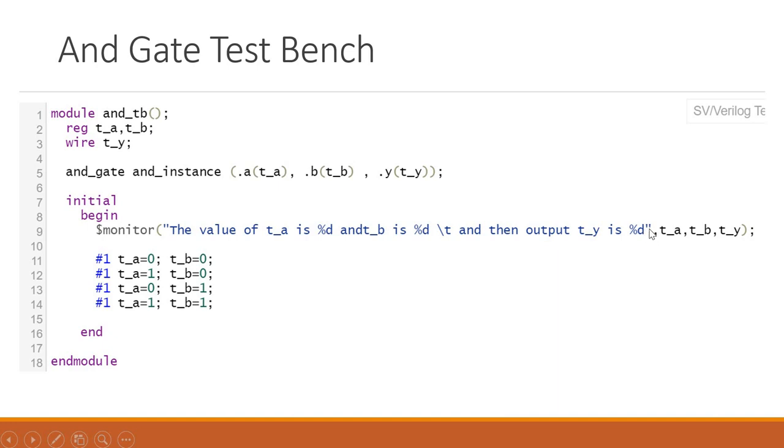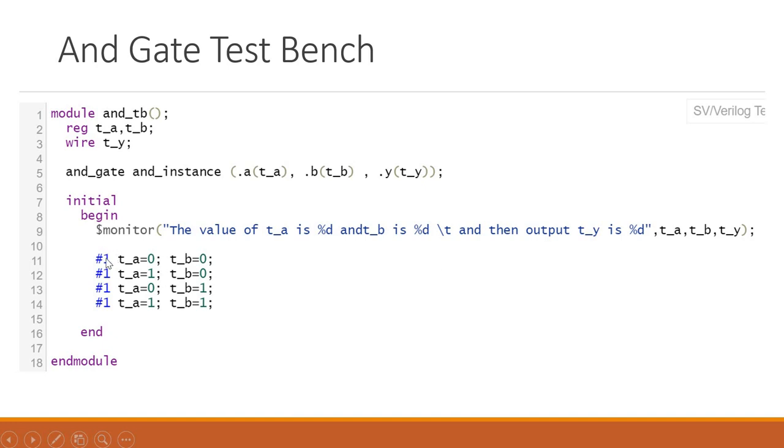Till this point, this will display the decimal value. Whatever value you want to see for those signals, you will have to give those signals' names here. So here you are adding TA, TB and TY, and because of that, you will have to add TA, TB, TY.